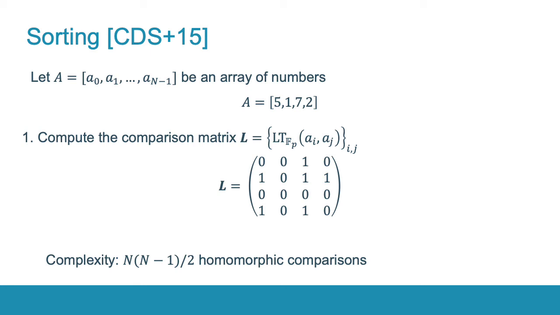We can make certain shortcuts while creating this matrix. For example, each element on the main diagonal of this matrix is always 0. And also, with relation to the main diagonal, this matrix is anti-symmetric. So you can look at, for example, this term is 0, and its symmetric term with relation to the main diagonal is equal to 1. As a result, we need only n times (n minus 1) over 2 homomorphic comparisons in order to compute this matrix. And these comparisons can be performed in parallel.